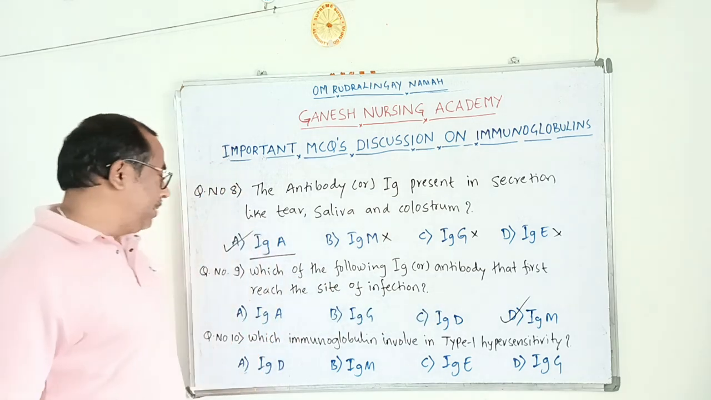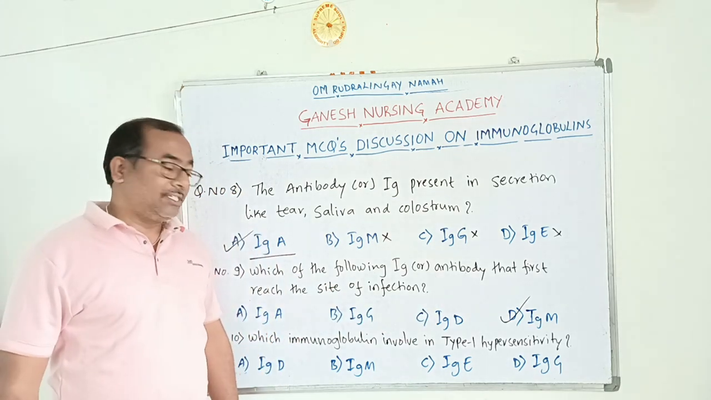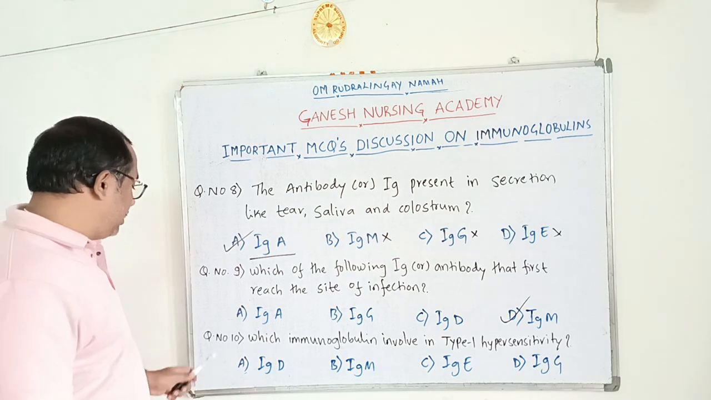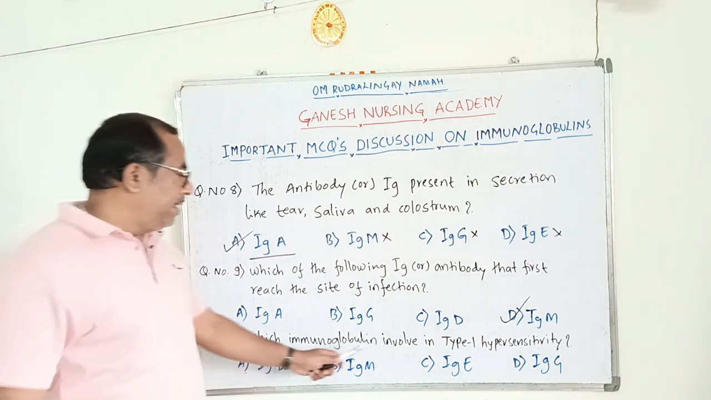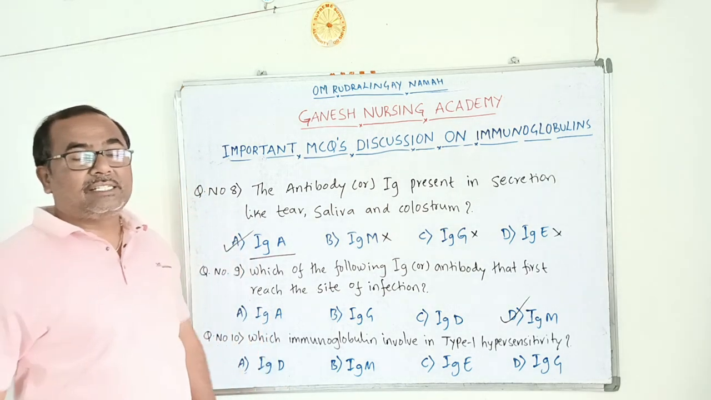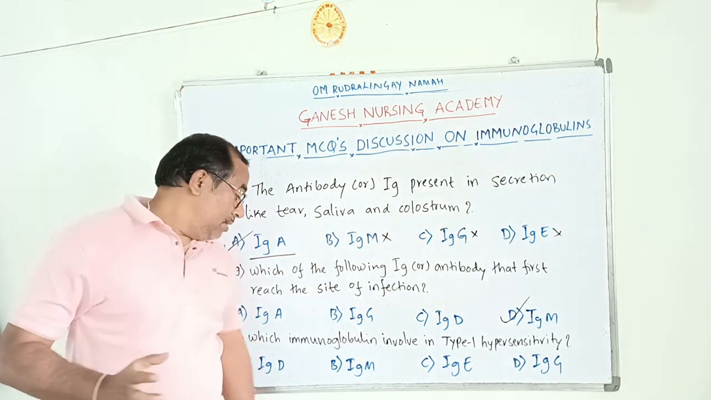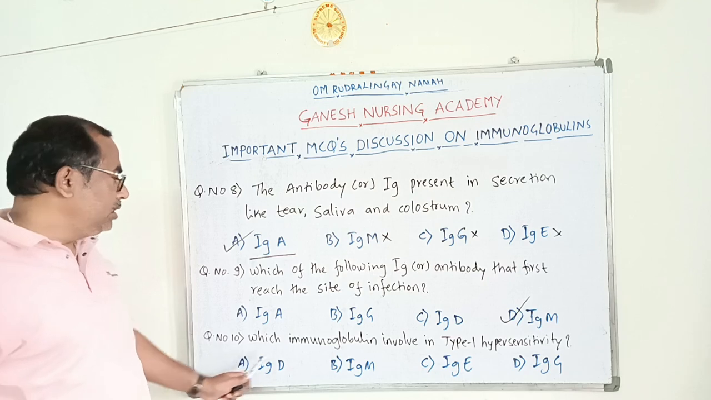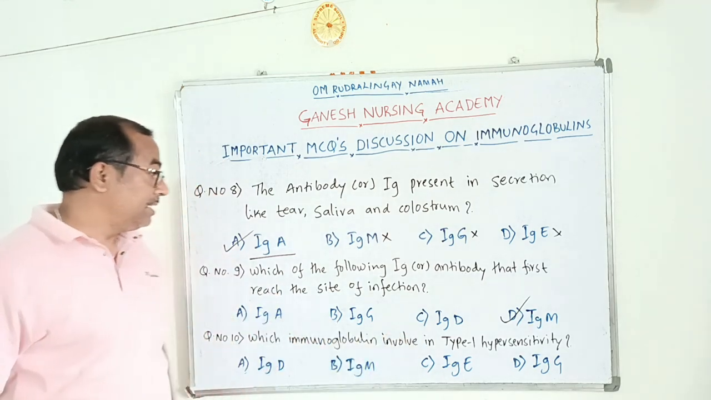Okay, IgM is the immunoglobulin that reaches the infection site first. Now question number 10. Which immunoglobulin is involved in type 1 hypersensitivity? Type 1 hypersensitivity reaction is an allergic reaction. So here, which immunoglobulin is involved in type 1 hypersensitivity?